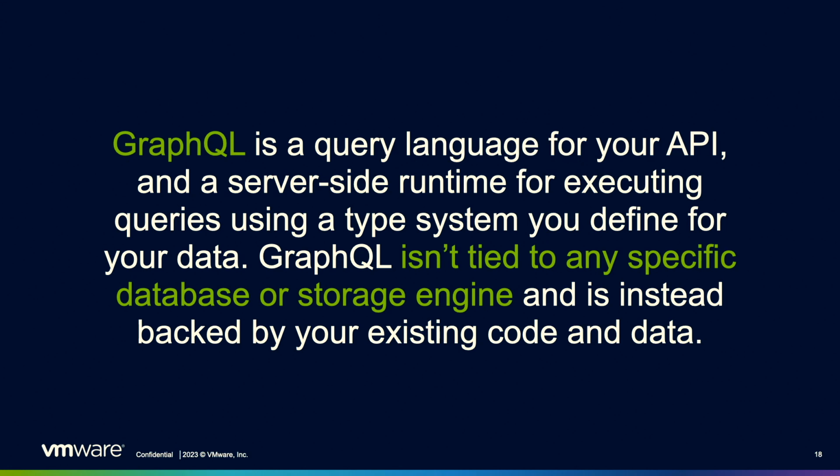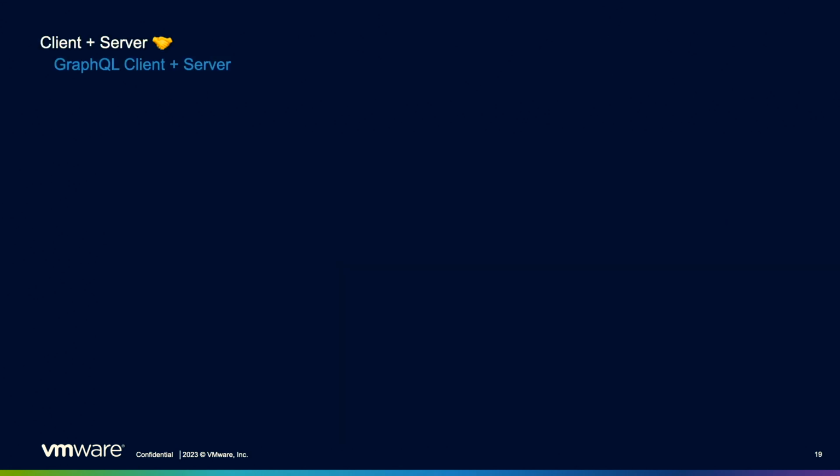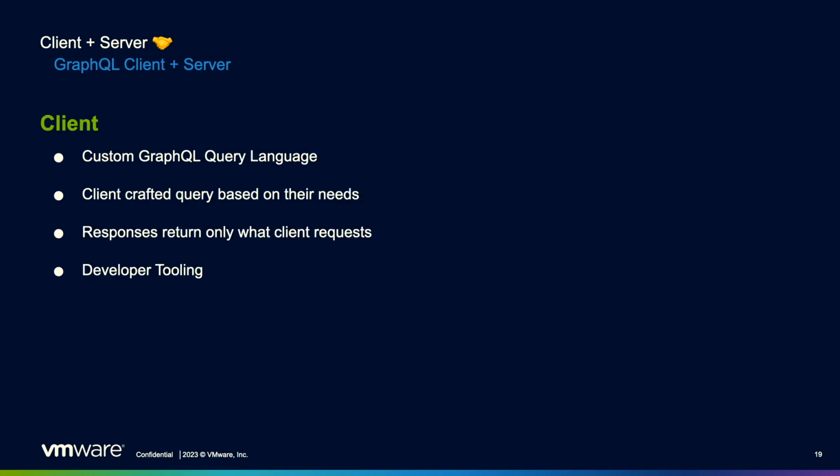So GraphQL isn't tied to any specific database. There are 2 sides to GraphQL, right? We have the client and the server. On the client, we have a custom GraphQL query language. It kind of looks like SQL, kind of looks like JSON. It's a domain-specific language for writing queries. The nice part about this is it's crafted based on the needs of the client.